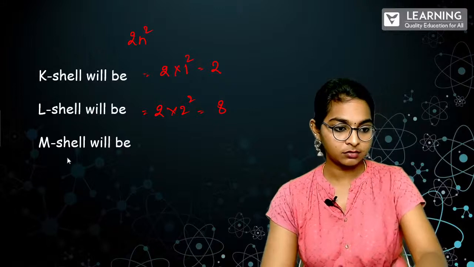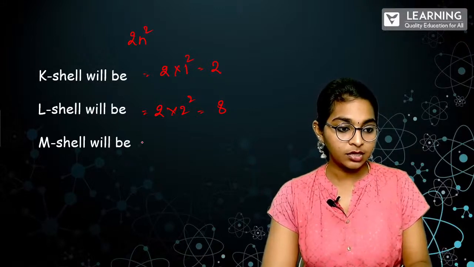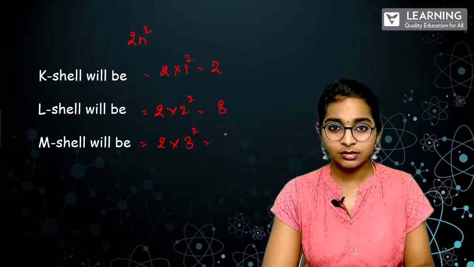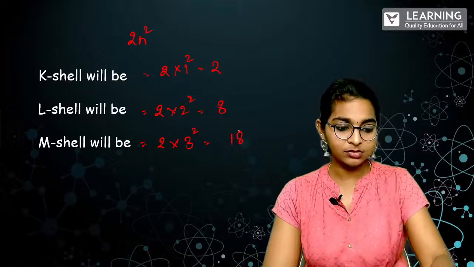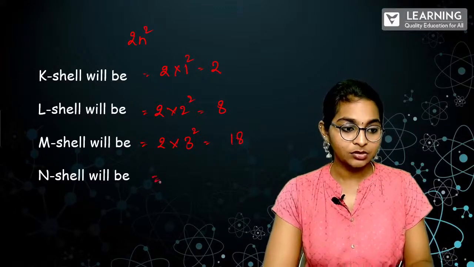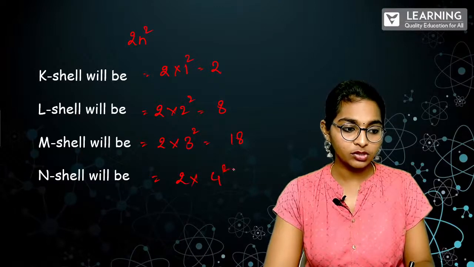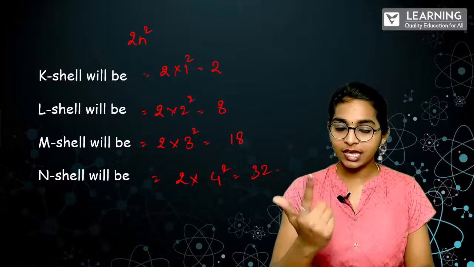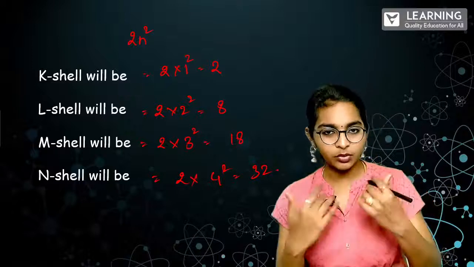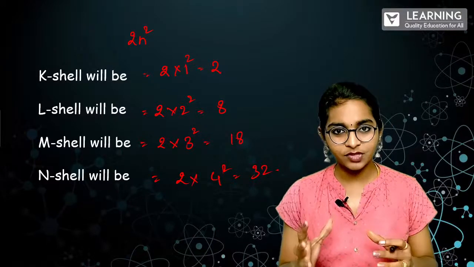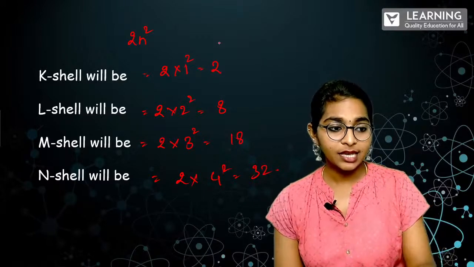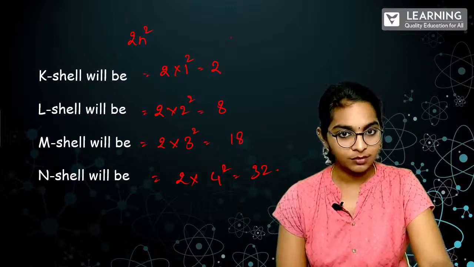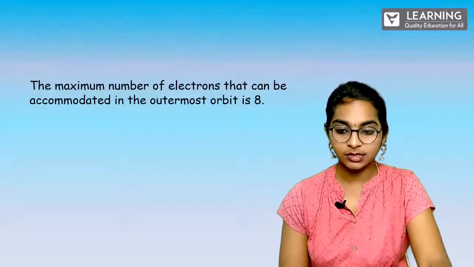Wait a second. Okay. So here M you will have the third. So 2 into 3 square. Correct? 3 3s are 9. 9 2s are 18. So at last, I'm just telling you, okay? So here you have 2 into 4 square. 4 4s are 16, 32. Correct? So K, L, M, N. So this is the order. So it will keep on going again. So just in this particular session, just have this in mind, K, L, M, N. So K is the first shell, L is the second shell, M is the third, and N is the fourth. Fine? Clear? So next.